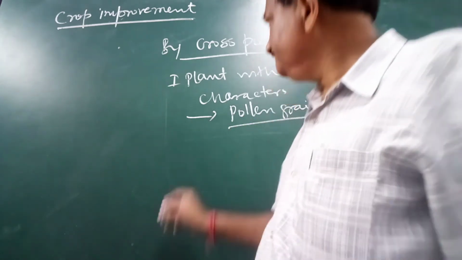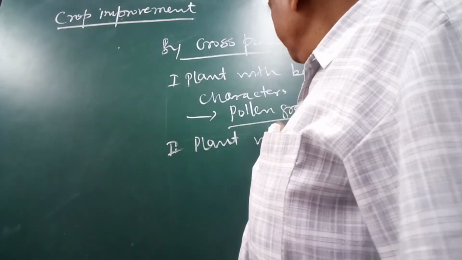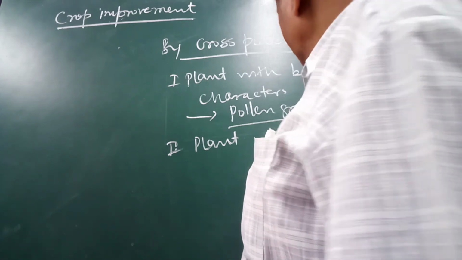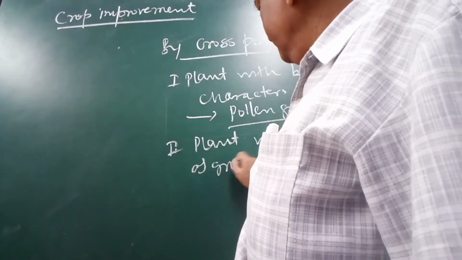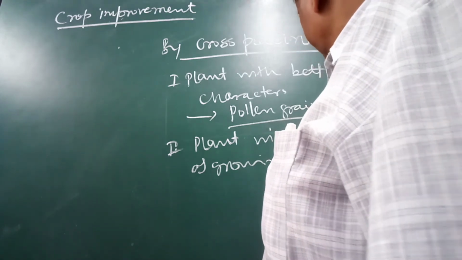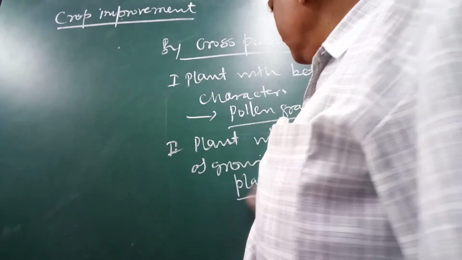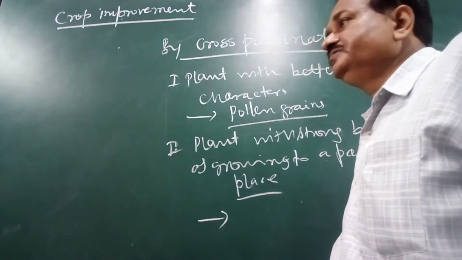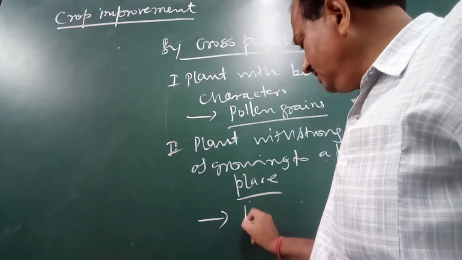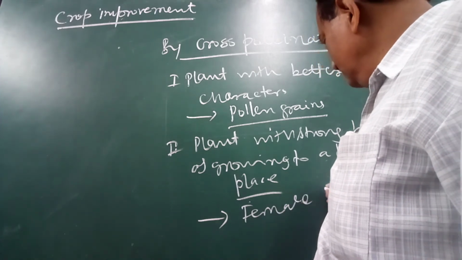And in the second plant, with a strong base of growing in a particular place, we take the carpel, the female portion.